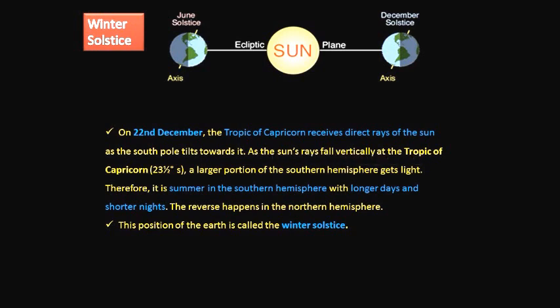As the sun's rays fall vertically on the Tropic of Capricorn, a larger portion of the southern hemisphere gets light. Therefore, it is summer in the southern hemisphere with longer days and shorter nights. So on this day, 22nd December, it experiences the longest day and shortest night. The reverse happens in the northern hemisphere. So the northern hemisphere experiences winter during December, having the shortest day and longest night on 22nd December. This position of the earth is called winter solstice.